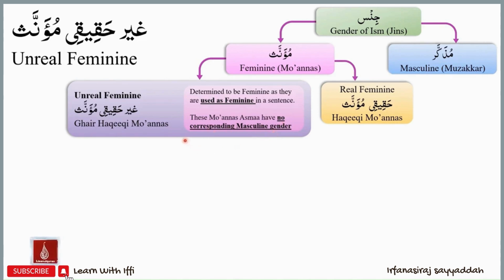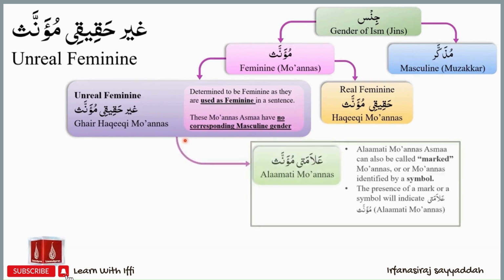So how do we identify an unreal feminine ism or a ghair haqiqi muannas ism? An unreal feminine ism can be either an alamati muannas. Alamat means sign. So this type of feminine ism will be identified by the presence of a mark or by the presence of a symbol. We will study this further in the next slide, inshallah.